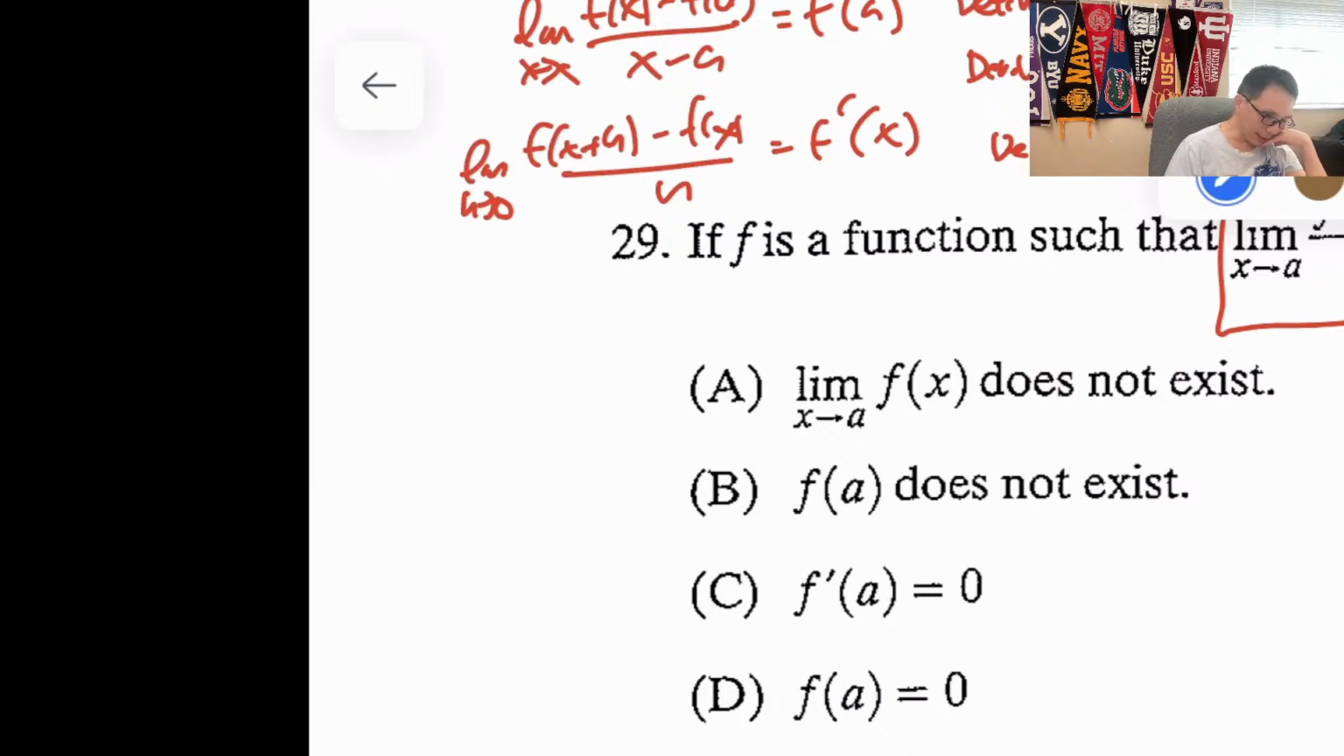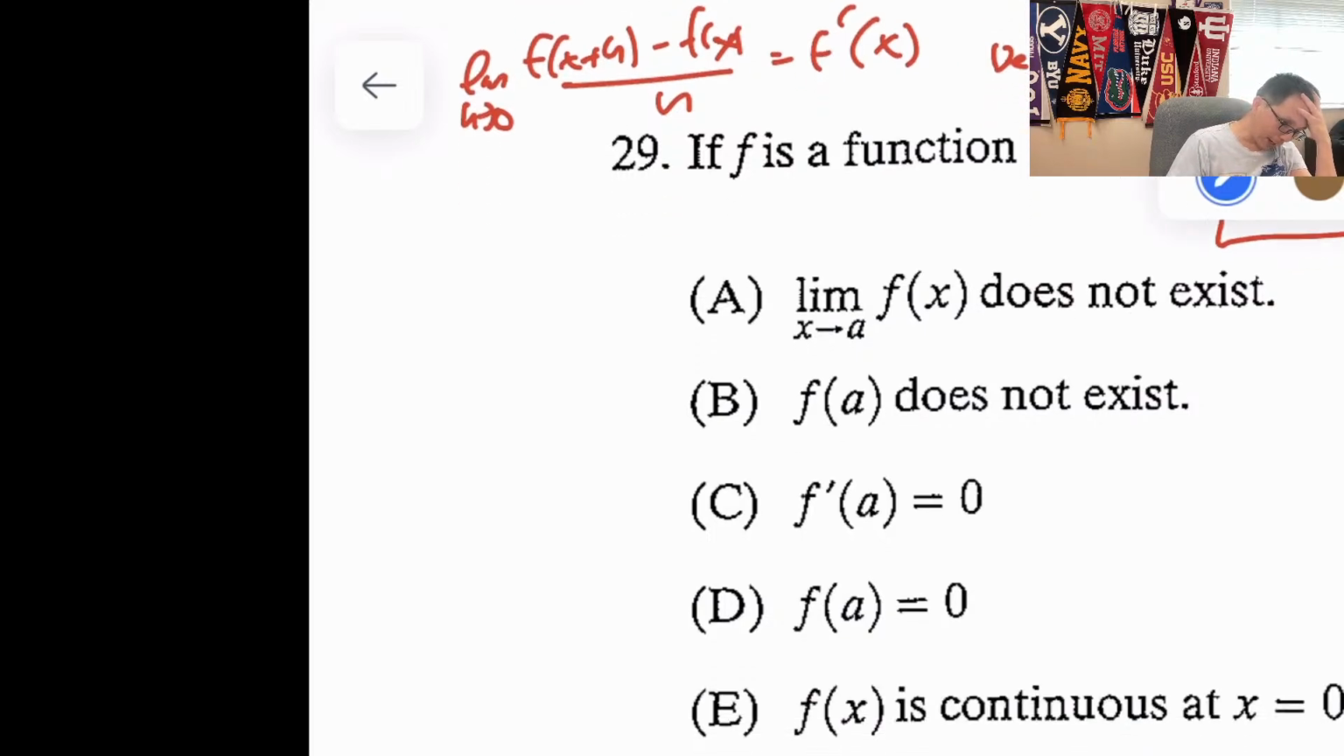And the limit exists, it just means the limit as x approaches a from the left equals the limit as x approaches a from the right of f of x. So left equals right. What does that mean? That means if I have a graph like this, does the limit exist here? Does the limit exist here? Who says no? It actually exists.